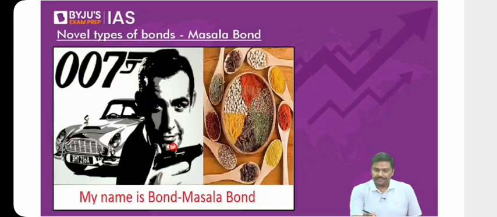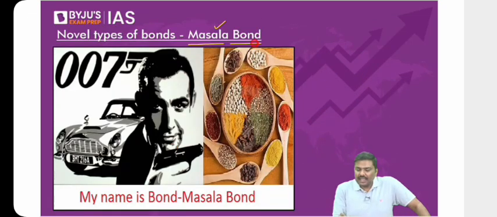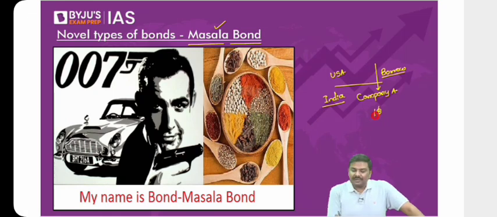Now let me go to masala bonds. Concept of masala bonds. First and foremost, let's start from the basic idea here. Imagine this is India. Let's say there is a company A in India. It will go to USA and borrow from the USA market. Let's say they borrowed $1. Can I simply say that this borrowing done by company A in foreign currency carries a risk of exchange rate?